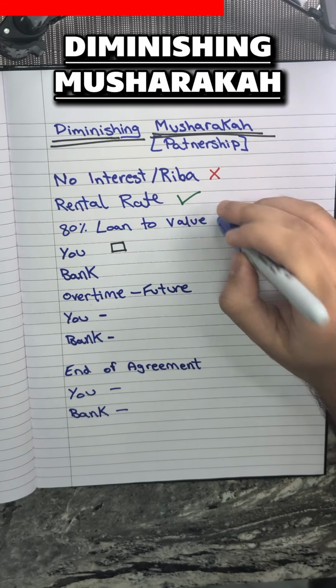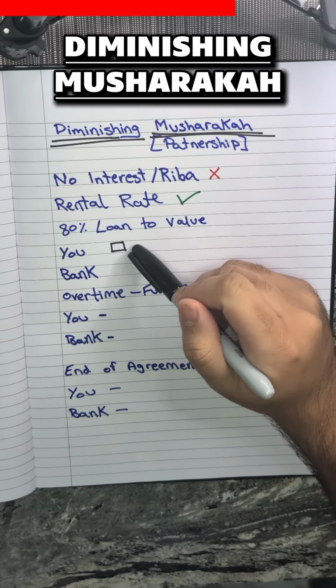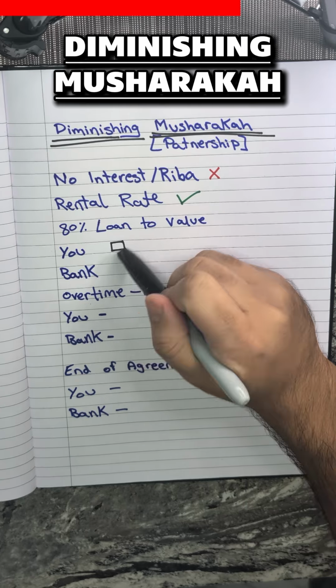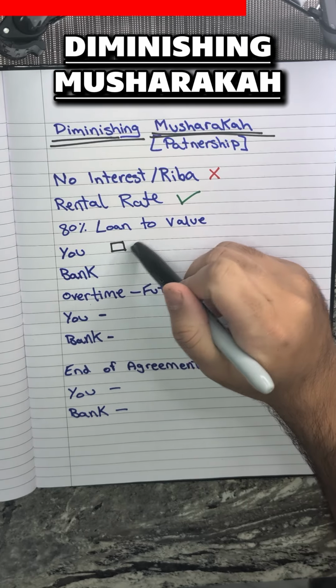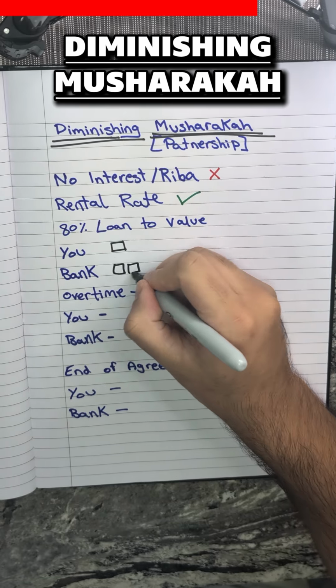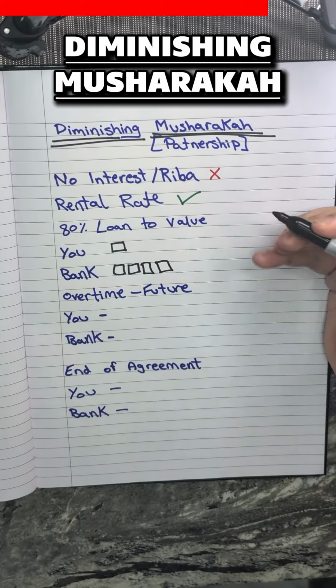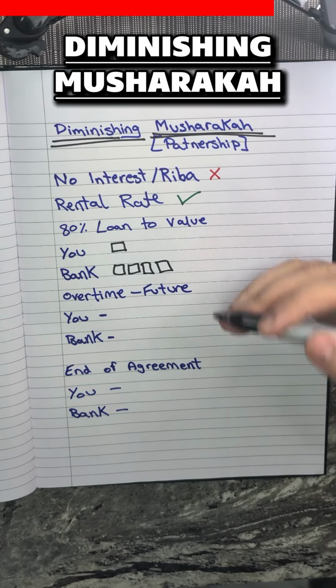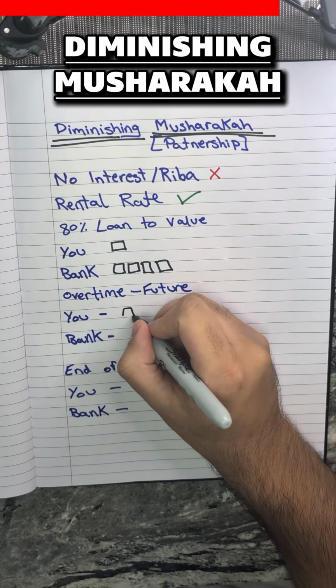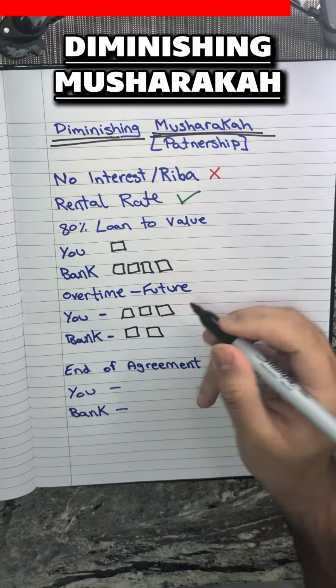I'm going to go on the basis that the bank is giving you 80% and you are putting in 20%. I am also going to represent 20% with one box to explain how this structure works. At the start of your agreement, you are going to own 20% and the bank is going to own 80%. Now, over time, you would have made some payments, you would have increased your share of the property. So you may now own 60% after a few years and the bank owns 40%.